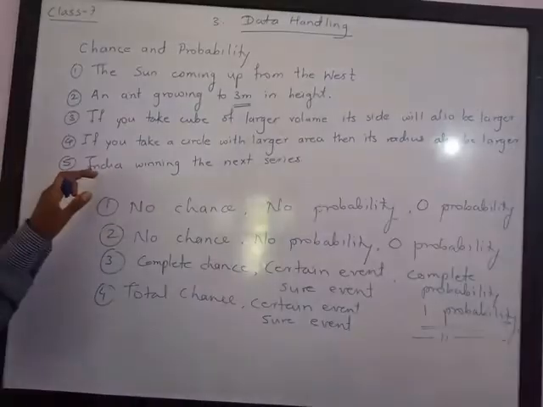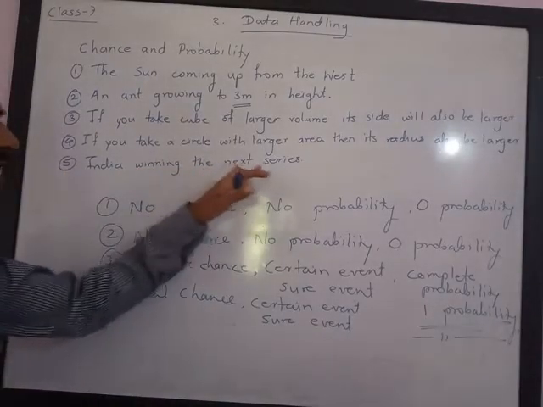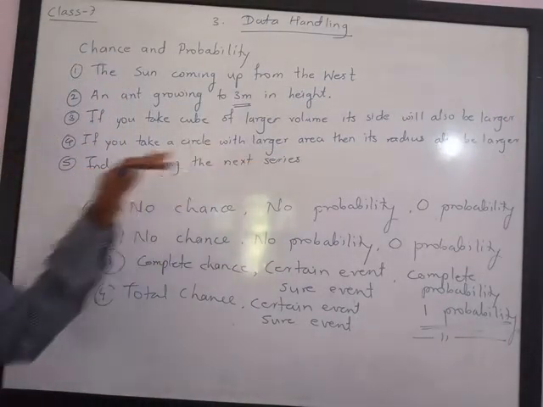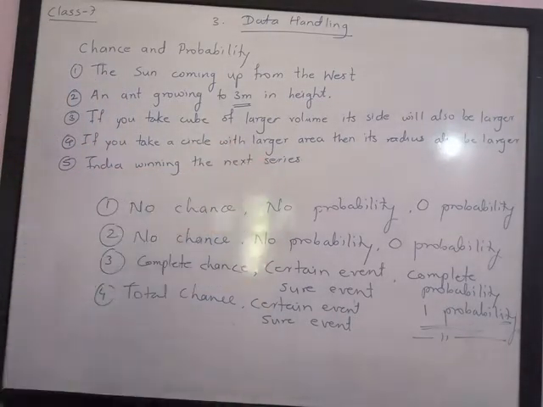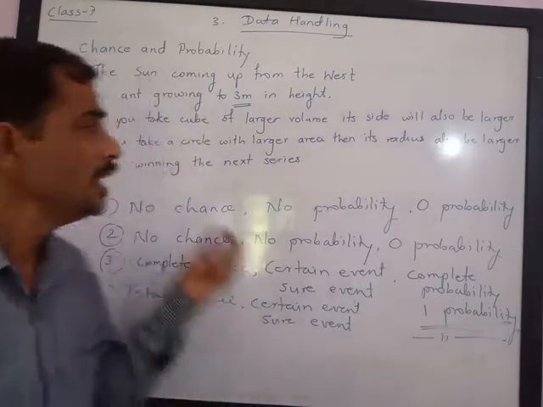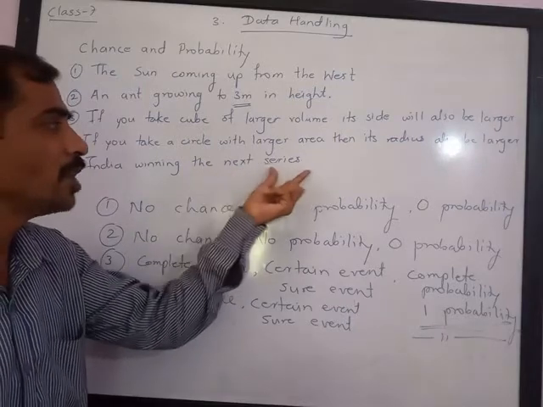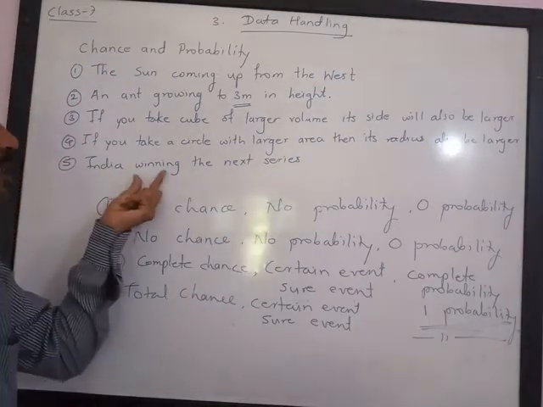And lastly, India winning the next series. In a test match series, or in a T20 match series, if there are 5 total matches, then India winning all 5 matches, or the maximum number of matches, in the next series.